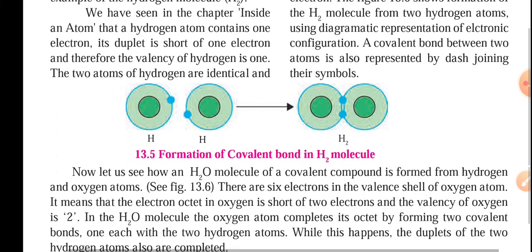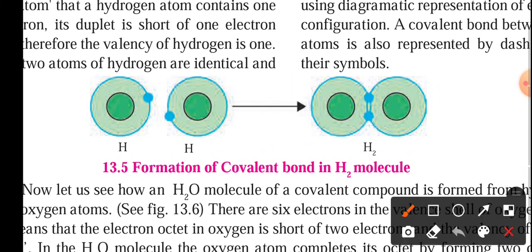That also they have shown here. You can see 2 hydrogen atoms, both requiring one electron to complete the duplet. So both are sharing one electron each, and the duplet is complete for both atoms. These 2 electrons revolve around one atom and then around the other atom also. They are orbiting around both nuclei, and the orbit of both hydrogen atoms is now complete. The first orbit contains 2 electrons, so that is the duplet.